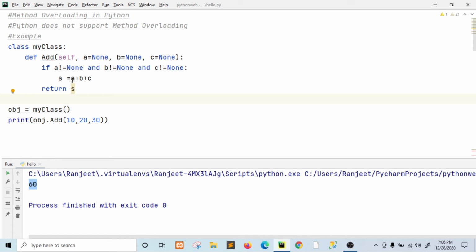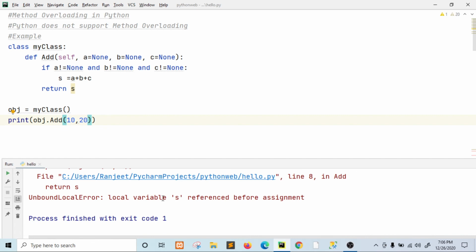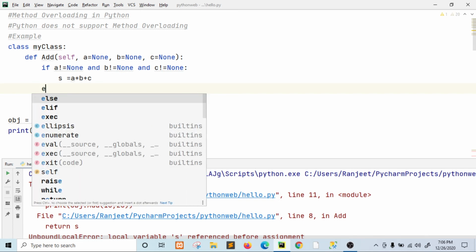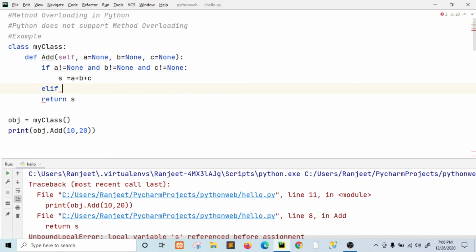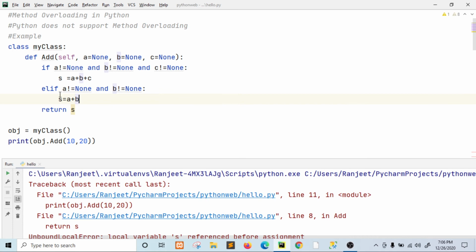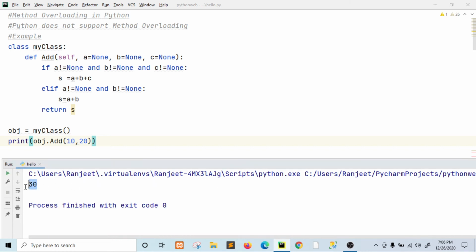So if we provide two arguments here again, then it is giving the error, right? So what we can do here, actually we can use else if, we can specify these two here. Then colon, then again s equals to a plus b, right? And return s. So in this case, now again run this, now it will be successfully executed. You can see the result, that is 30, right?